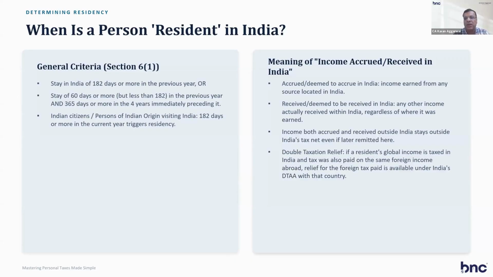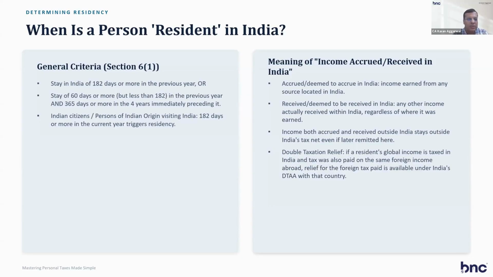And you can get DTA relief. If a resident's global income is taxable in India and also in the foreign country, then relief for foreign tax paid is available under India's DTA with that country. So mainly the resident's income is globally taxable, and a non-resident's income taxable in India is only accrued income or income deemed to be accrued. Section 9 of the 1961 Act deals with income accrued or deemed to be accrued in India.